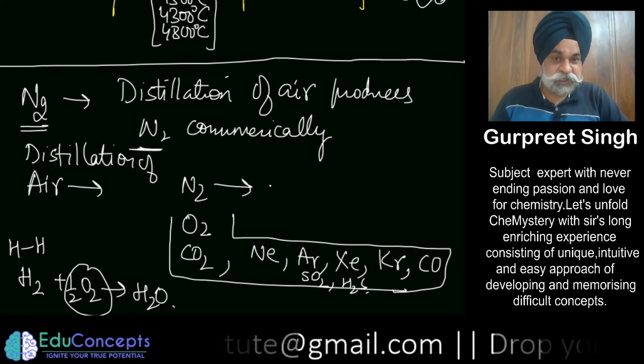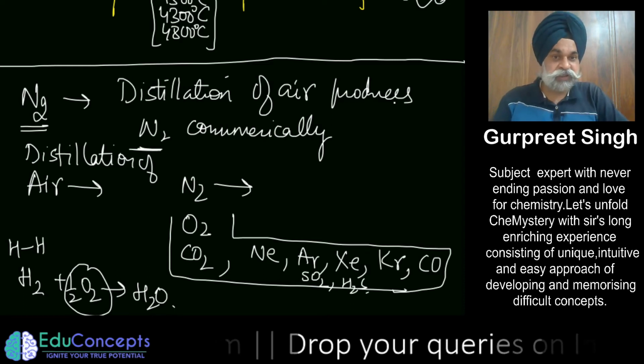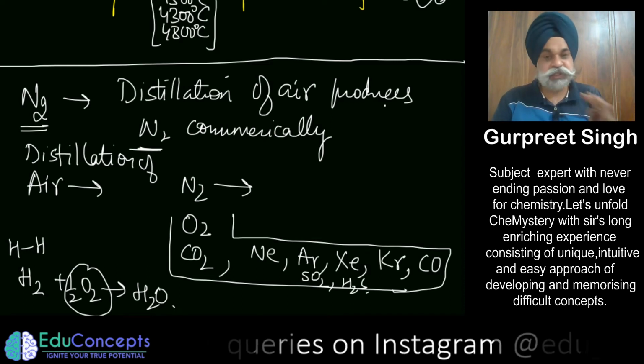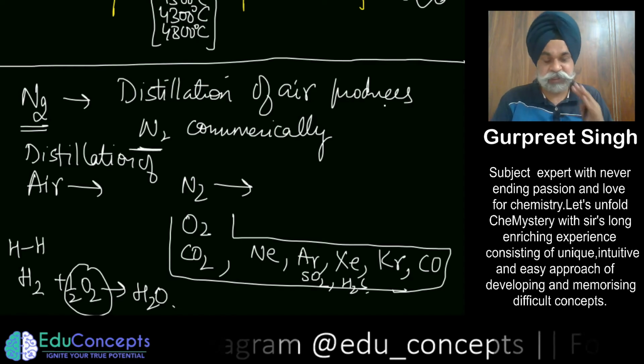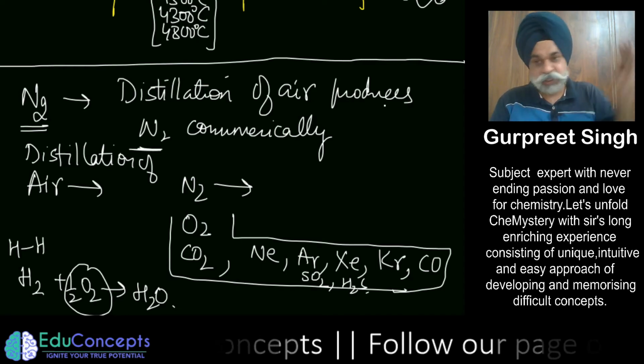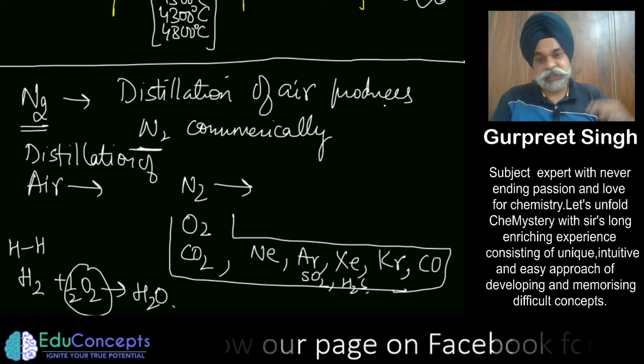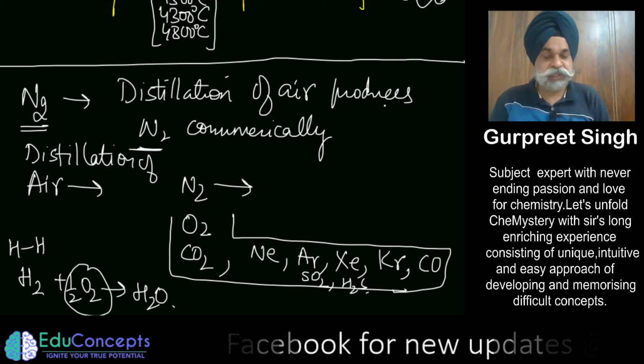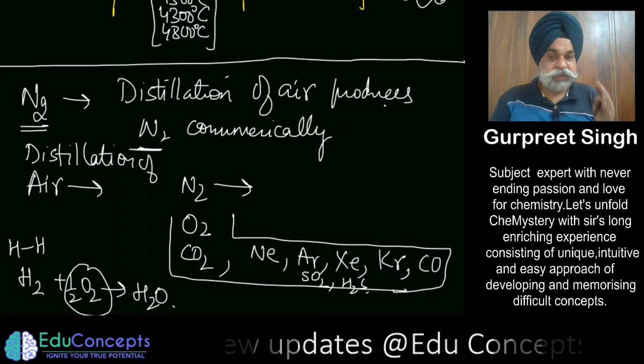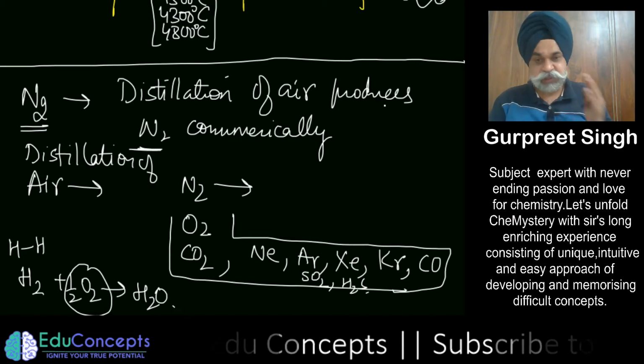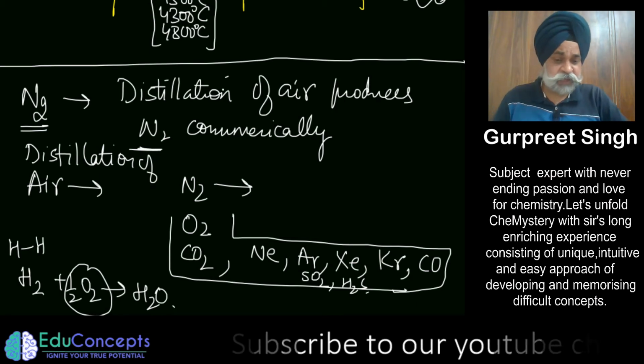So what I wanted to tell you is that the distillation of air actually produces nitrogen commercially. At the commercial level, by distillation we lower the temperature of the nitrogen, then compress it below its critical temperature and liquefy it, and that liquefaction results in the production of nitrogen.